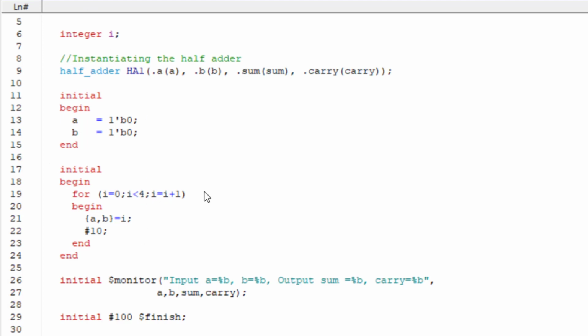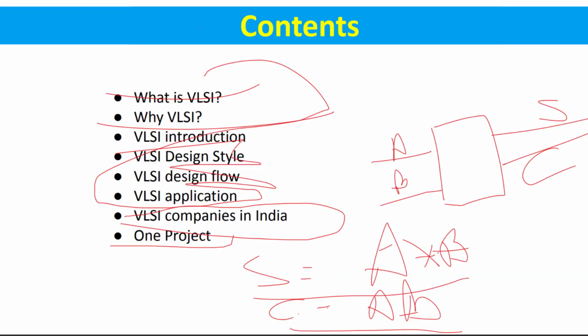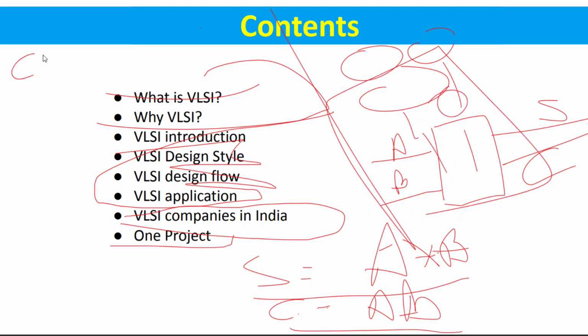So it will go through 0, 1, 2, and 3, like 0 0, 0 1, 1 0, and 1 1. This is the input we have to give.